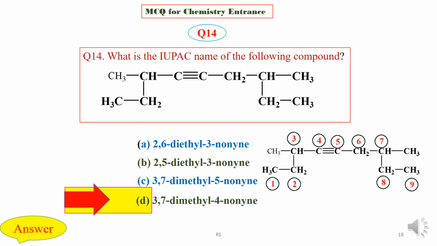Here the longest chain contains 9 carbon atoms, and carbons 4 and 5 are sp hybridized, that is alkyne, and 2 methyl groups are there at carbon numbers 3 and 7. So the name is 3,7-dimethyl 4-nonyne.